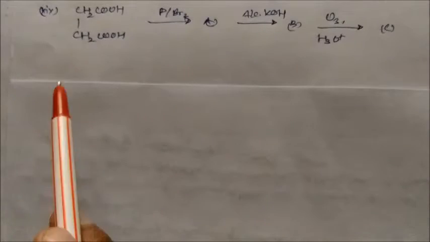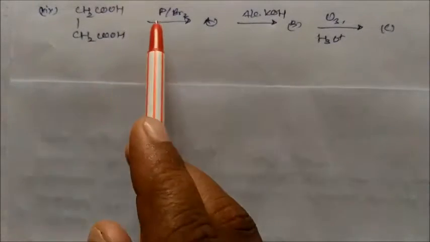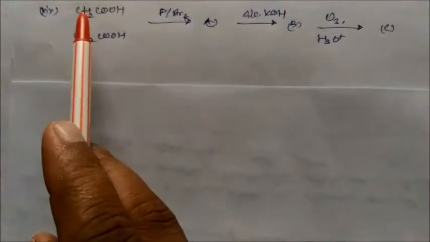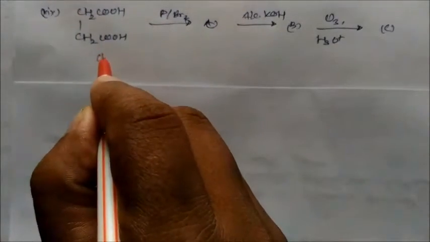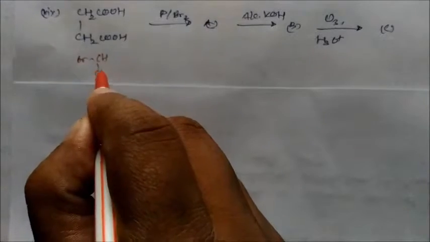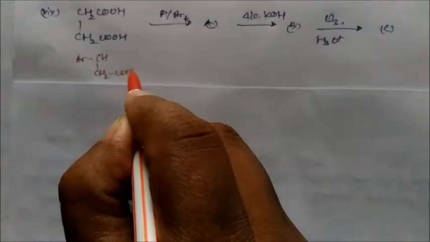So we can see this is the dicarboxylic acid, with red phosphorus and Br2. One of the alpha hydrogens is replaced by Br, so you will get CHBr-CH2-COOH, and this is COOH.